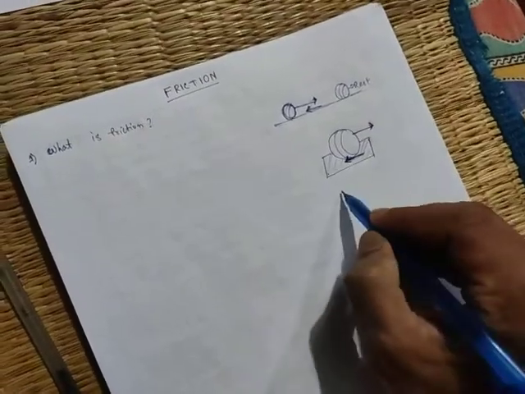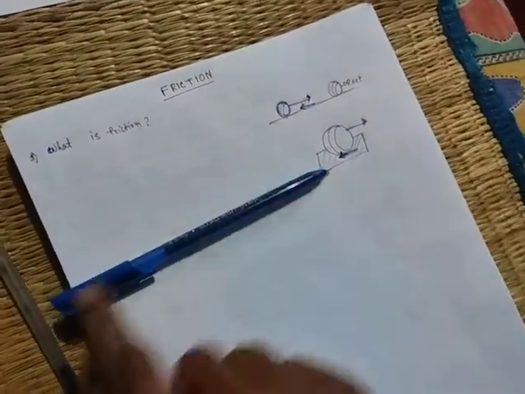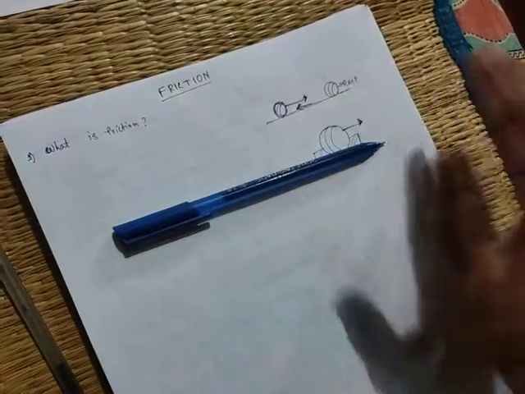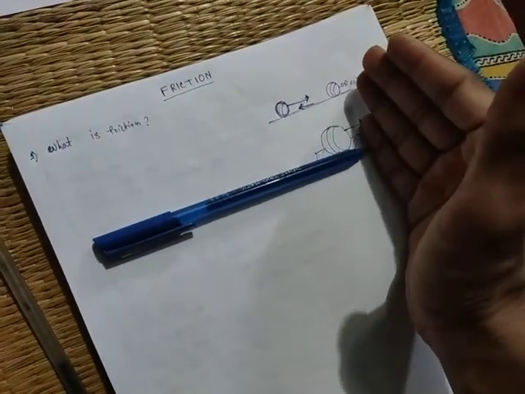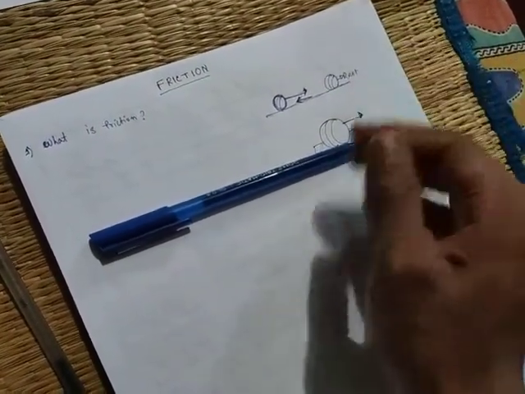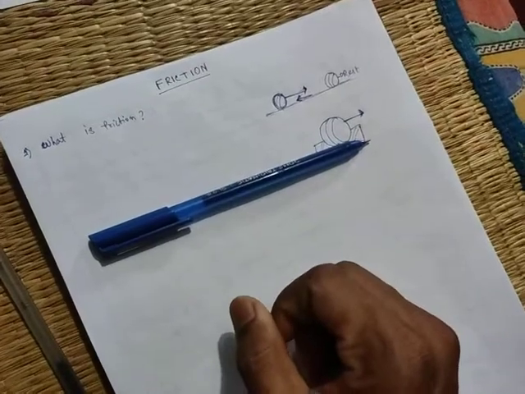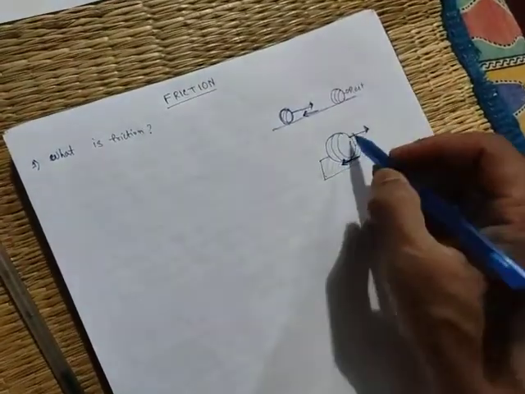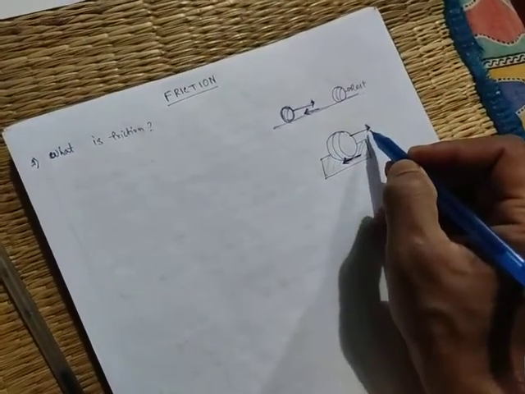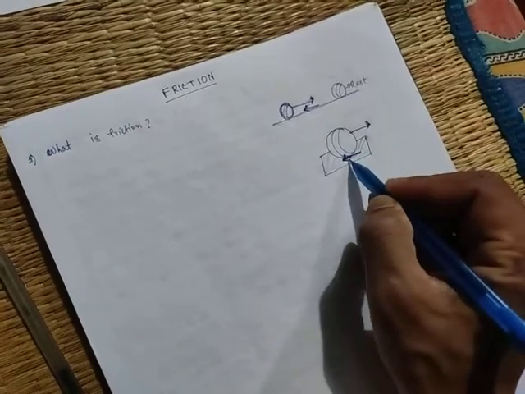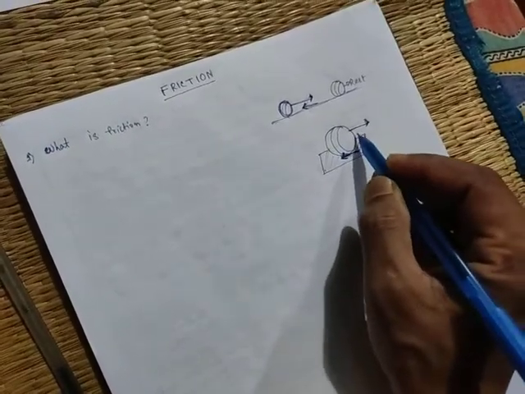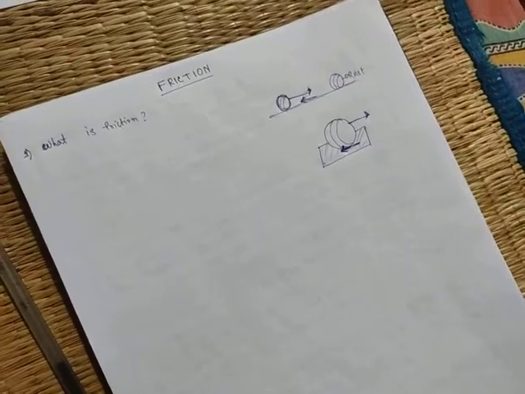Suppose this pen is moving in this direction and I am pushing from this direction. So what will happen? The pen will stop. Similarly, if the ball is moving in this direction, then the friction acts in the opposite direction and after some time the ball stops.